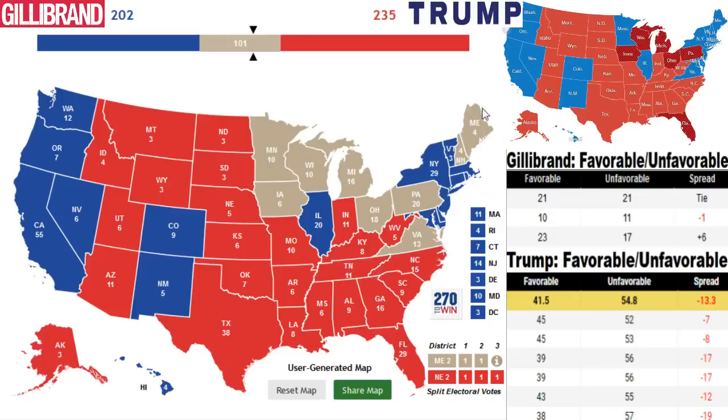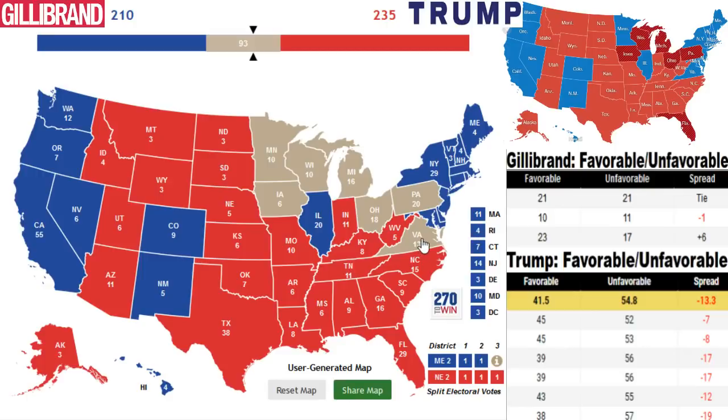Now we're going to be moving more to the Northeast, where Gillibrand has more of a brand and political name recognition. We feel like Gillibrand would be able to carry that over into states like New Hampshire and Maine. They were very close. They still went for Hillary Clinton in 2016. We feel like Gillibrand would be able to keep those states in 2020.